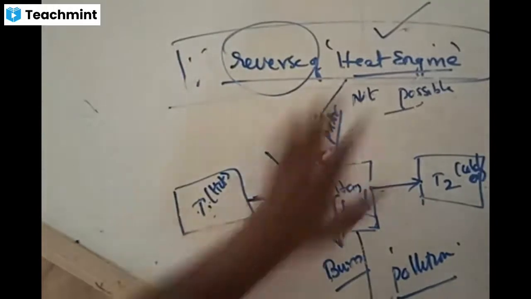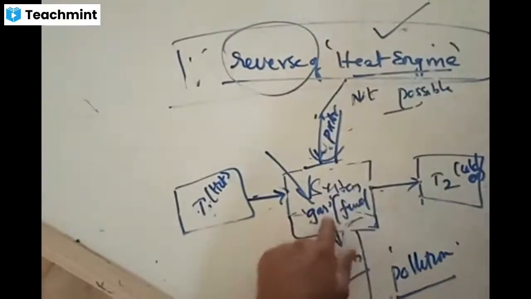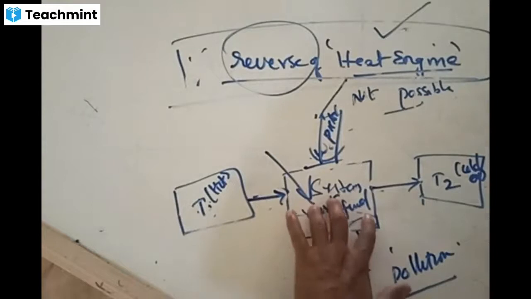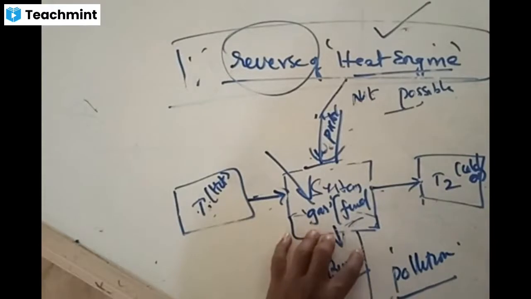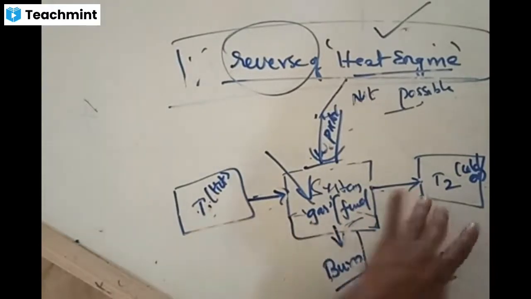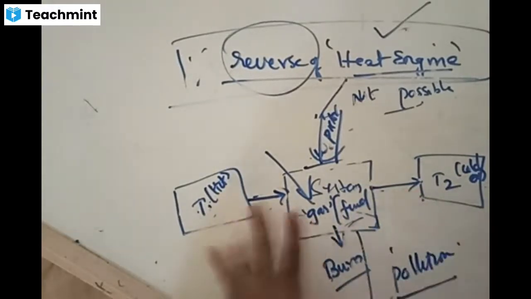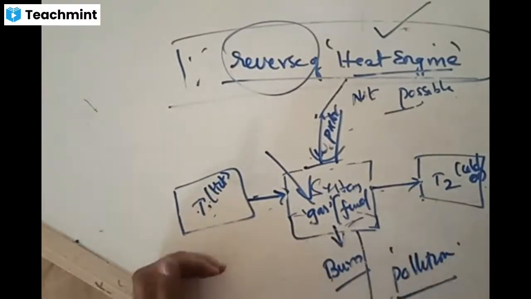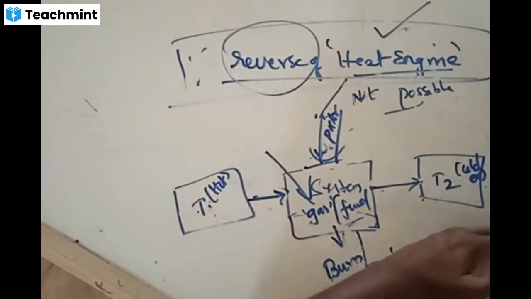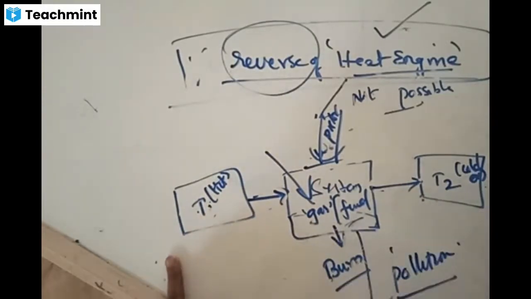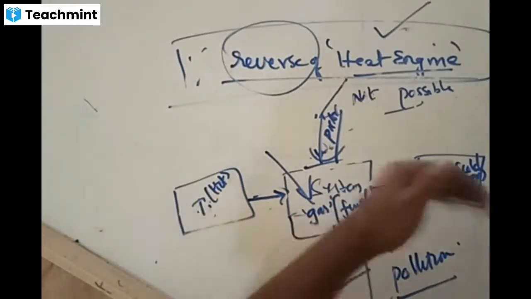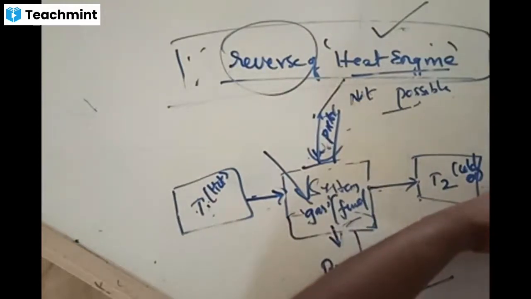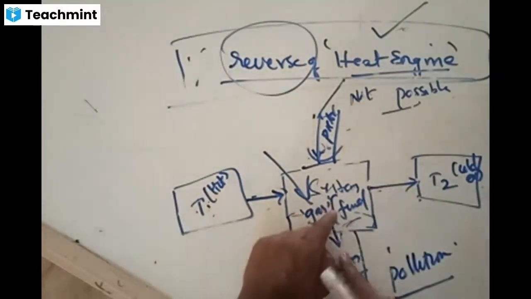Fine. So let's just conclude the things. A heat engine is that device which converts thermal energy into mechanical energy. How is it doing that? It is incorporated in such a way that it is interacting with two bodies. It has got two surroundings. The system will have surroundings, and it has got two of them. One is at high temperature, the other is at low temperature. These two are not directly in contact with each other. The system can interact with this, absorb the amount of heat, and transfer some amount of heat to the next part. While doing that, it is able to do some kind of work.